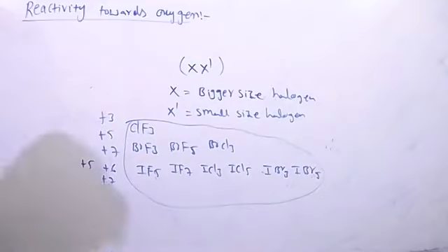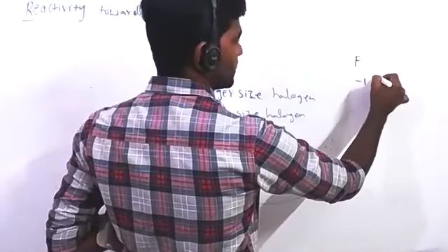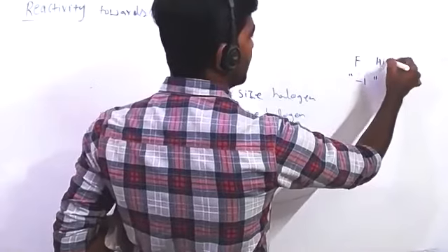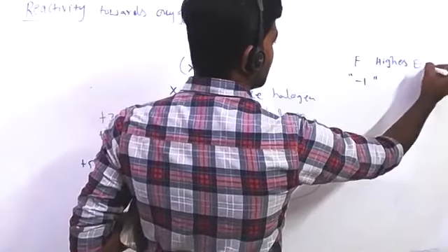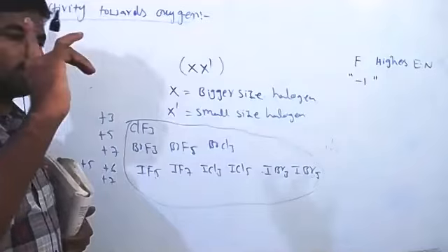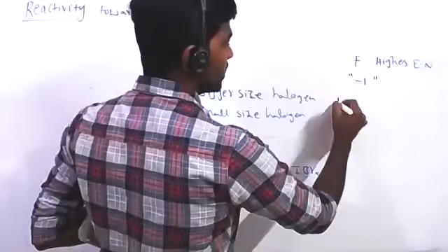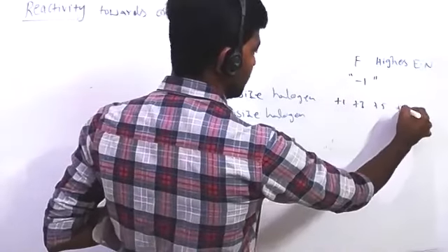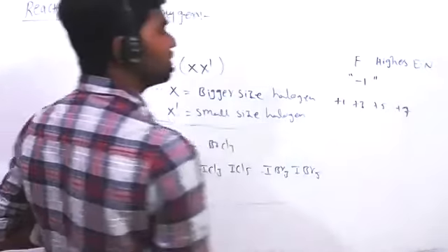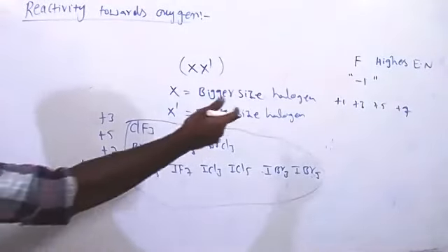Okay, see. In the entire periodic table, only the element fluorine can show -1 oxidation state. Reason is fluorine is the highest electronegative element, no? In the entire periodic table, fluorine has the highest electronegativity. This is the only reason fluorine always shows negative oxidation state, that also -1. And another reason why other elements are showing +1, +3, +5, +7, why can't fluorine? It won't have d orbitals. That's why it cannot expand valency and is unable to show this kind of oxidation state.